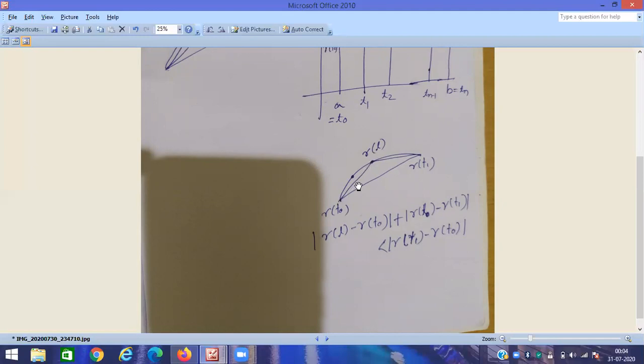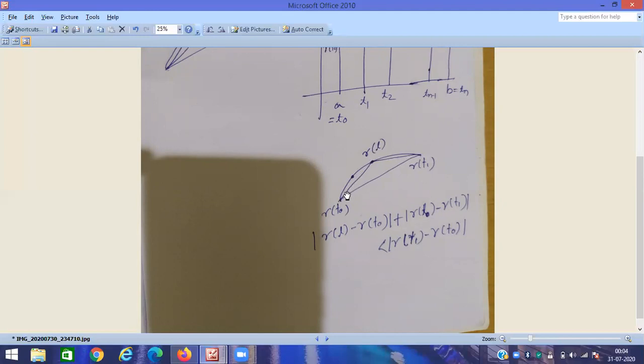So consider the length of this line segment and the length of this line segment. The sum of the lengths of these line segments is always greater than this line segment, because by the triangle law, the sum of two sides of a triangle is always greater than the third side.